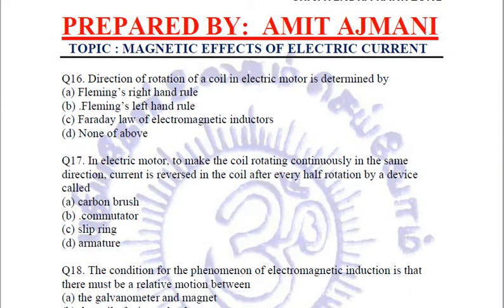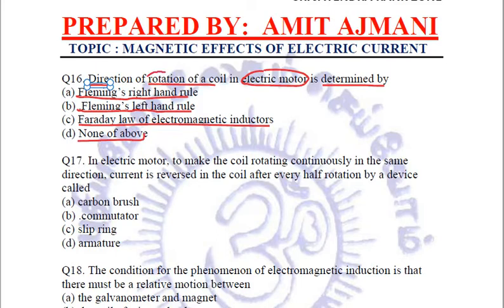Coming to the next question. Direction of rotation of a coil in an electric motor is determined by, is it Fleming's right hand rule, or Fleming's left hand rule, or the Faraday law of electromagnetic induction, or none of the above? The direction of rotation of a coil in an electric motor is determined by Fleming's left hand rule, which tells us the direction of force or the direction of motion. So B is the right answer.